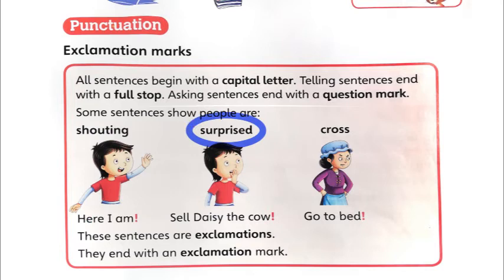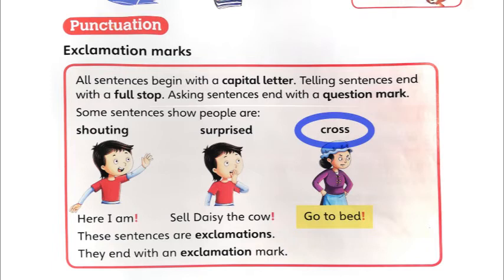Like this sentence says, selling Daisy the cow? No, he's surprised. So there is an exclamation mark. Go to bed. So the mother says, go to bed, no, with a harsh voice because she is cross or she is angry. So you can see where the exclamation mark comes.